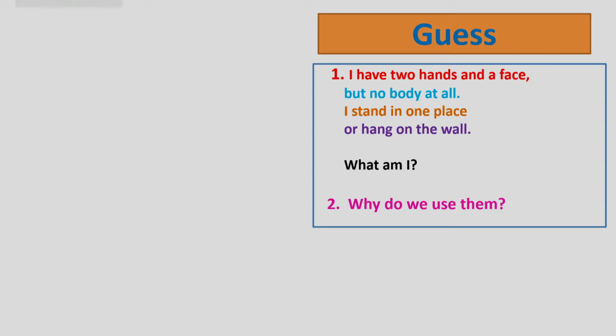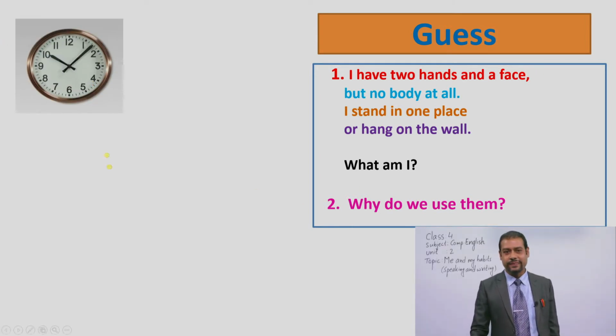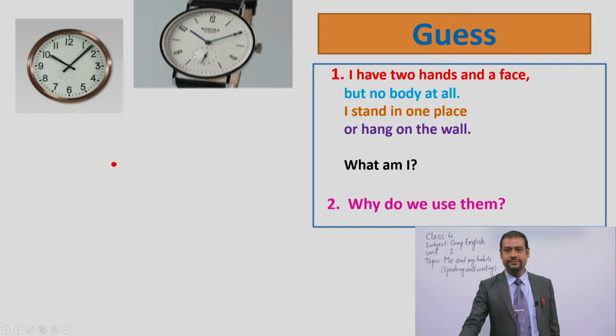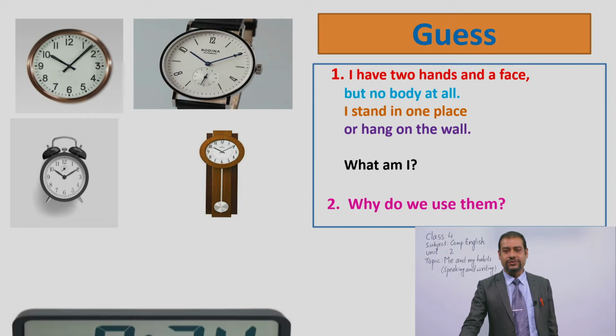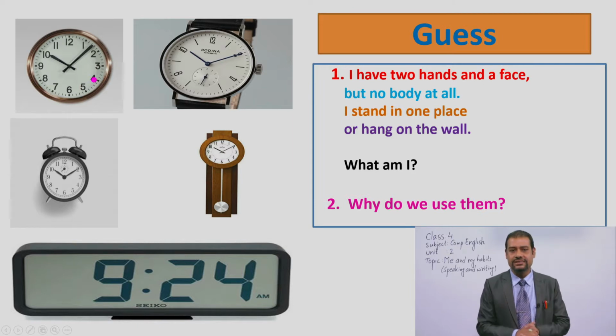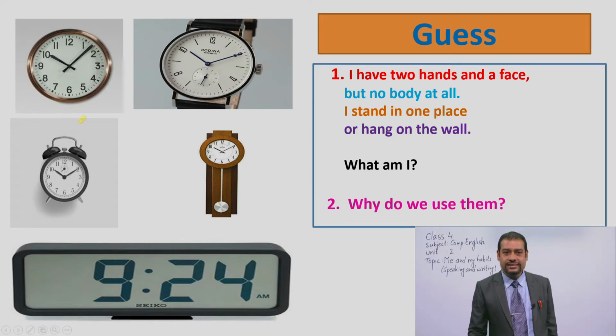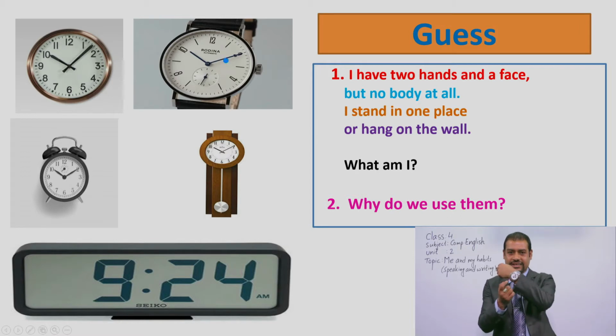Very good. The answer to this question is, what do you see there, dear students? Yes, this is a clock. There are 5 clocks, so you can look at the slide, please. In the picture, you can see there are 5 pictures, okay? So the first one is a clock, okay? It is a wall clock. We hang it on the wall. Second is the wristwatch. See, we use it on our wrist. For example, look at my wristwatch, okay?